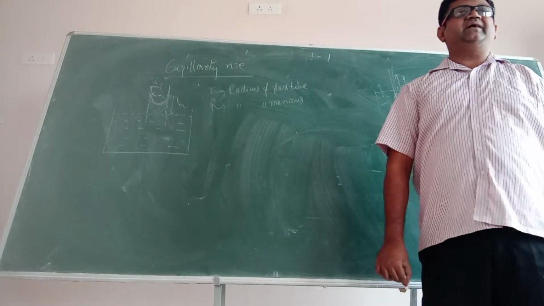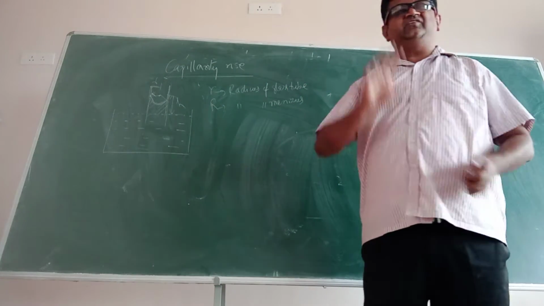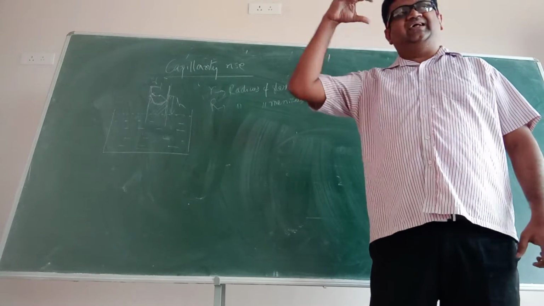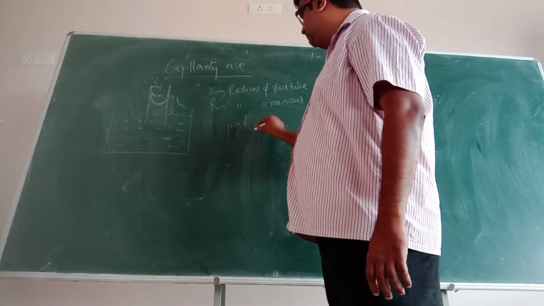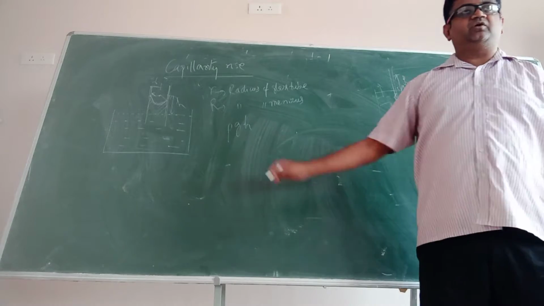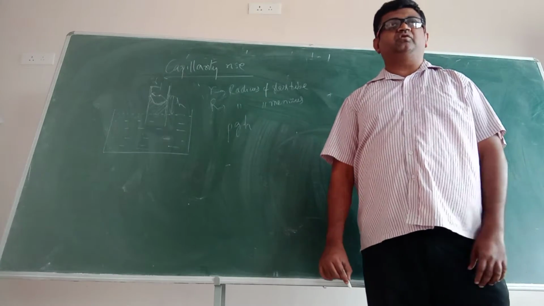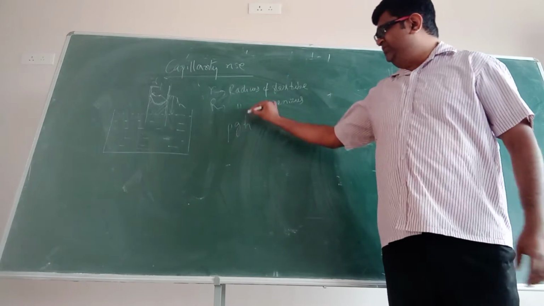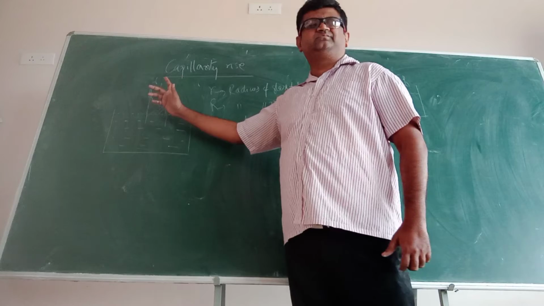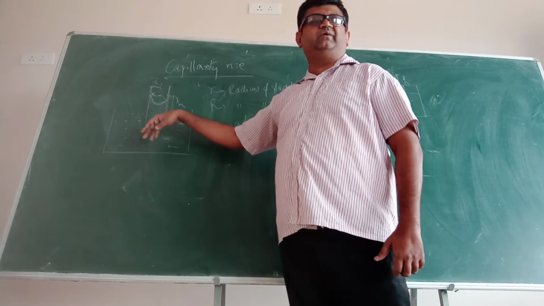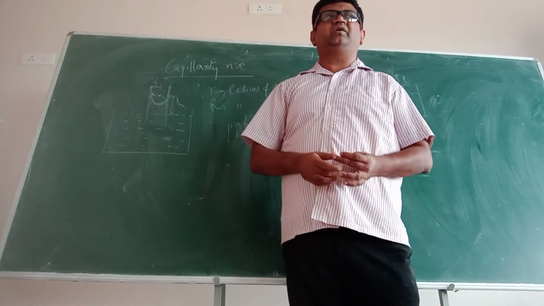Okay, which we are trying to estimate. So there is a pressure difference between these two. What is the pressure because of the liquid column? You know that it is rho g h. Pressure because of the liquid column, it is rho g h. We have already done some problems also on this. Now this is basically the pressure difference between this inside and outside. Outside is air, inside is liquid. Okay, liquid है, water है. So what is the pressure difference?